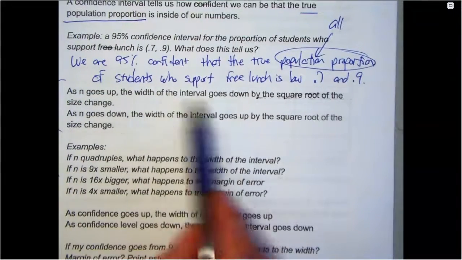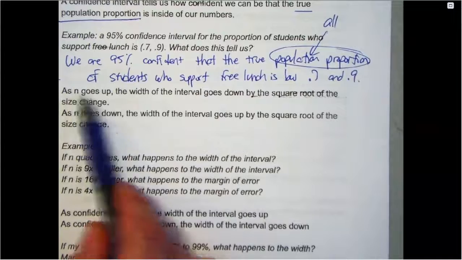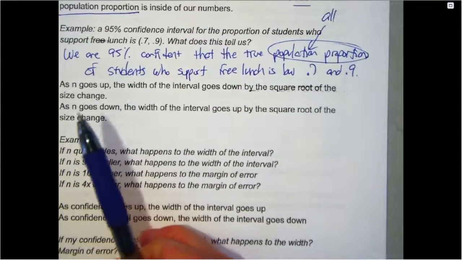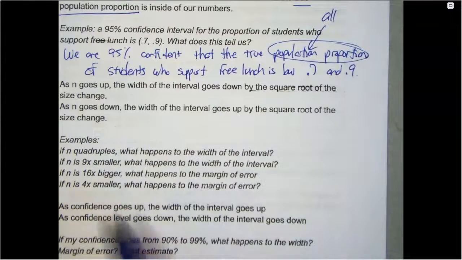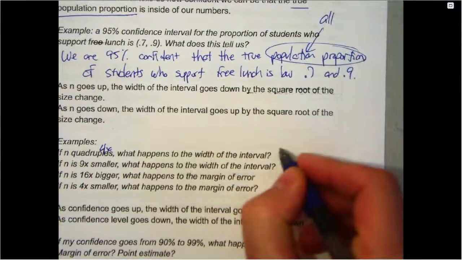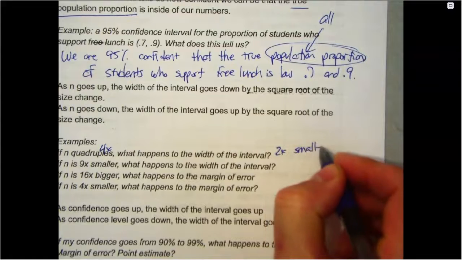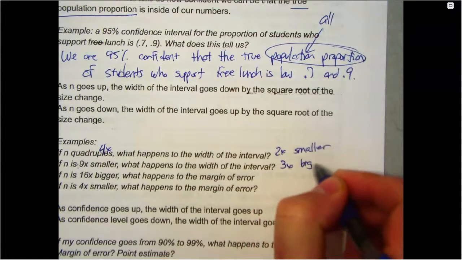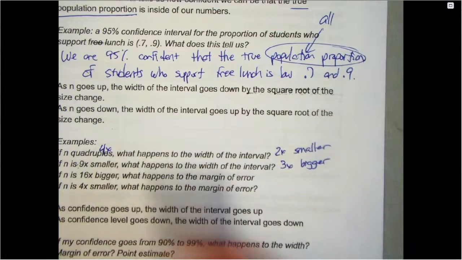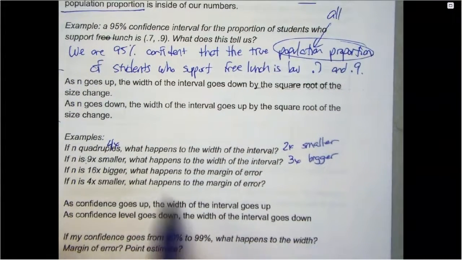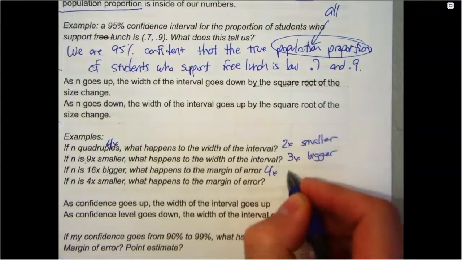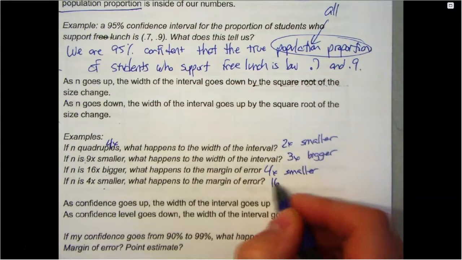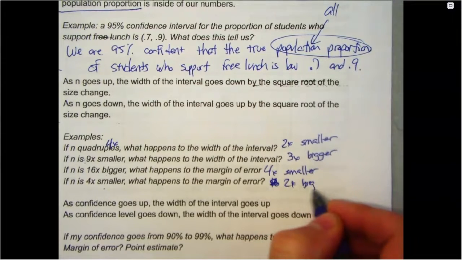With the width of the interval, as n goes up, width goes down. As n goes down, width goes up. And it doesn't change by the same amount, it changes by the square root of the amount. So if n gets 4 times bigger, the width of the interval gets 2 times smaller. If n gets 9 times smaller, the width gets 3 times bigger. How am I getting from 4 to 2 and 9 to 3? I'm taking the square roots. 16 times bigger n, margin of error 4 times smaller. n gets 4 times smaller, the margin of error gets 2 times bigger.